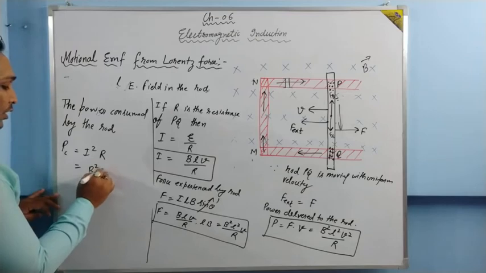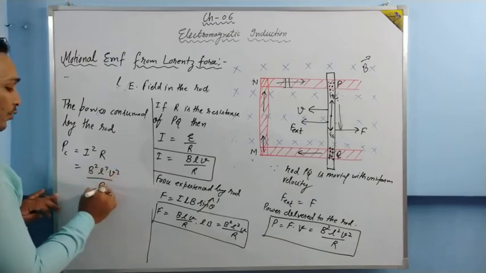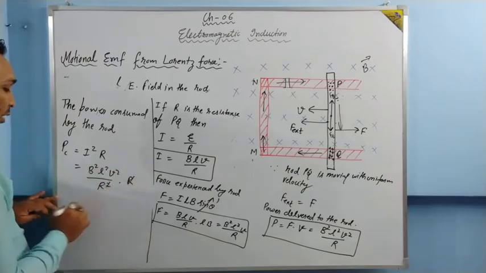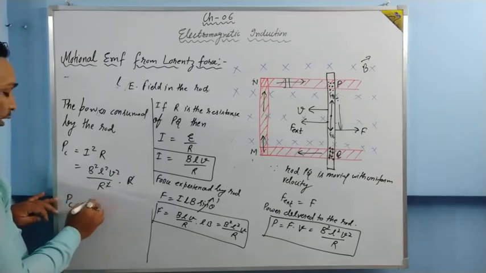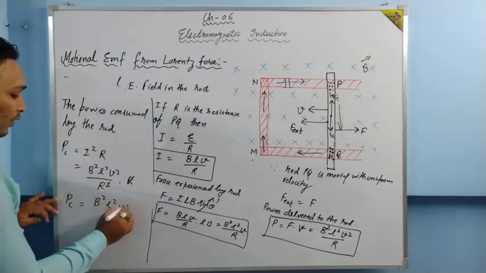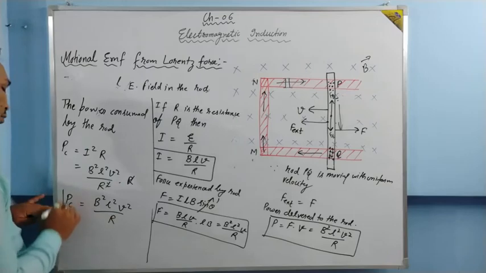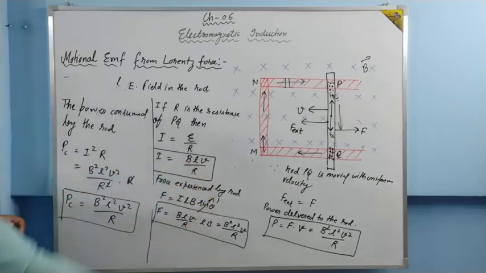B square L square V square upon R square multiplied with R. One R will be cancelled. So power consumed by the rod will be B square L square V square upon R. And the same power is being delivered also.